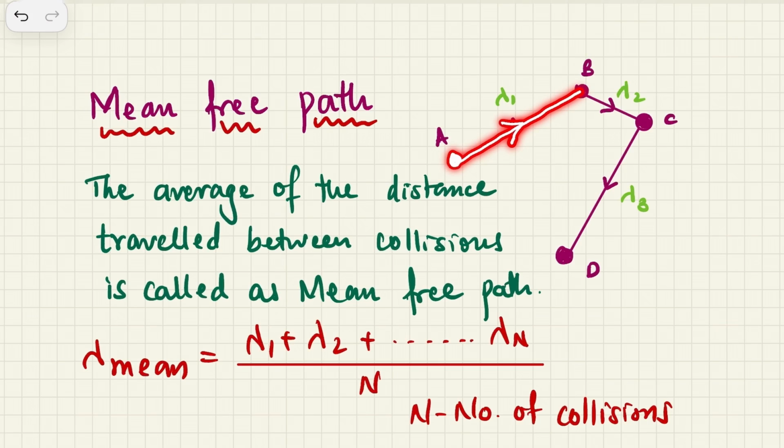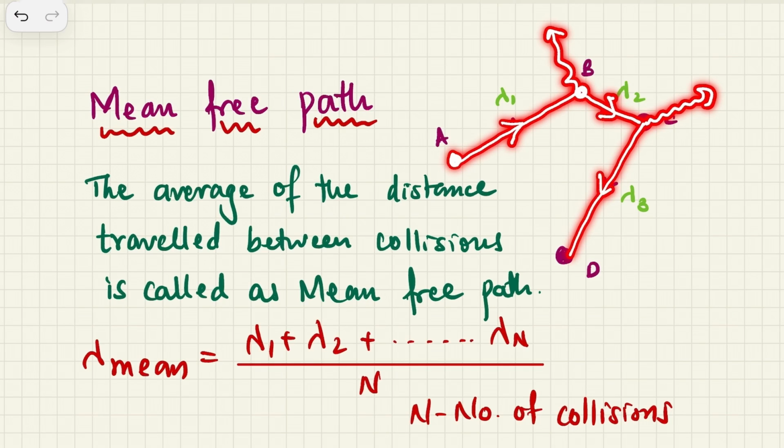Now this molecule A goes and strikes molecule B, and B might go somewhere, but A just moves on to hit C. So A is moving on to hit C, and C may go somewhere else, and A turns back towards D, so it went to D.